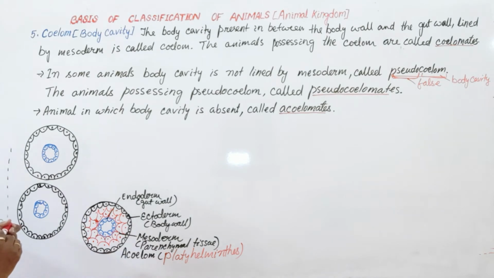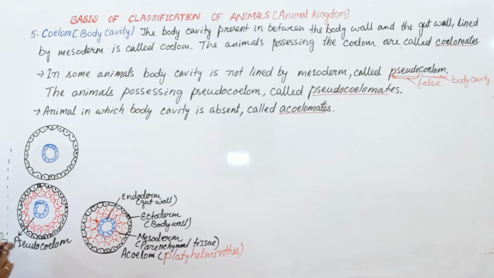Another type I am showing you, where mesodermal tissue lines the body wall. Okay, they line the body wall, but they do not cover the gut wall. They do not cover the gut wall. So this cavity is called pseudocoelom, false coelom.